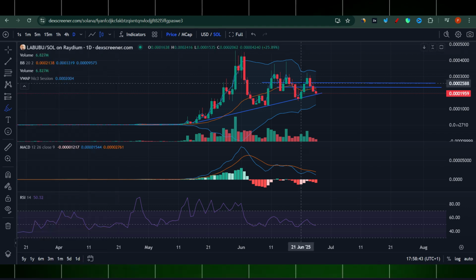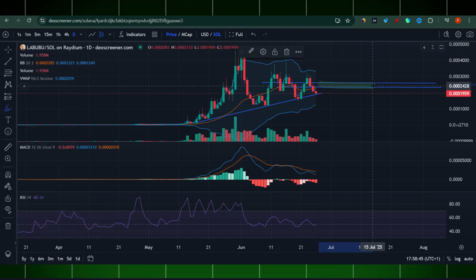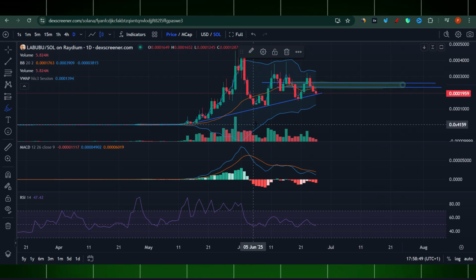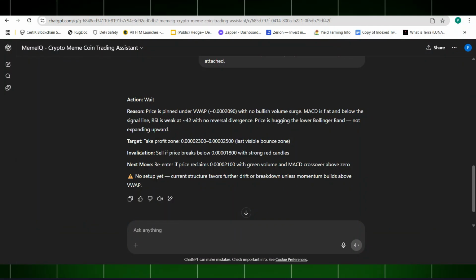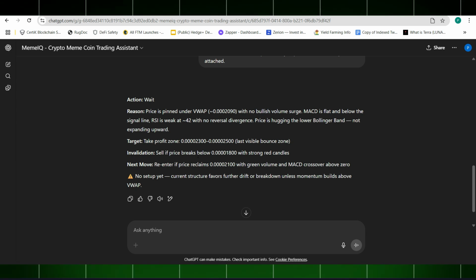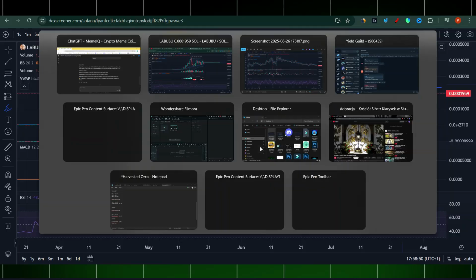So let's see, highlight here. That's some profit. Time to take profits here, according to the assistant. Okay, take profit zones here. Last visible bounce back and validation. Sell if price breaks below 0.00018.